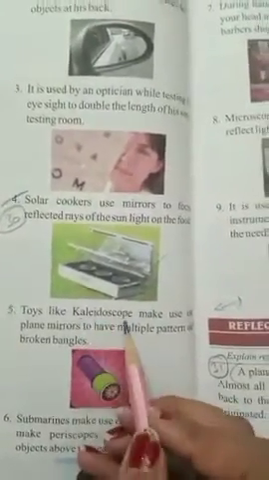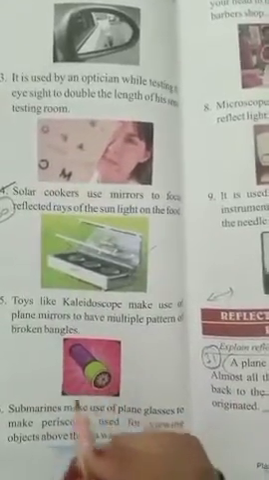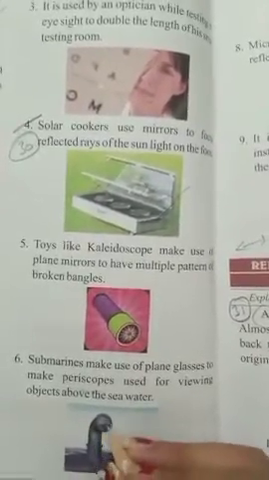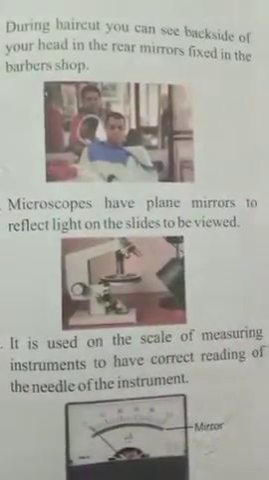In toys like the kaleidoscope, it shows a light and the light will be broken into different colors. And then we have submarines, that is the periscope. In submarines, to see outside if any ship is moving or any enemies are there, they take this periscope outside and view it from inside, being in the submarine. That is the periscope. During a haircut, people see how their haircut has gone with the help of a plane mirror.